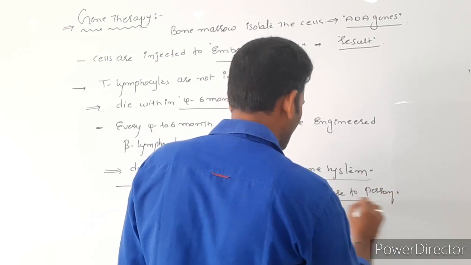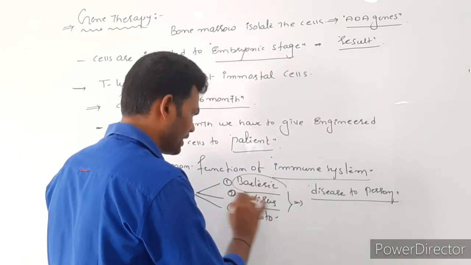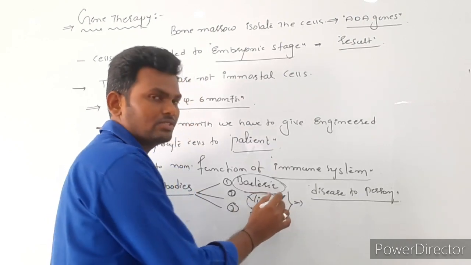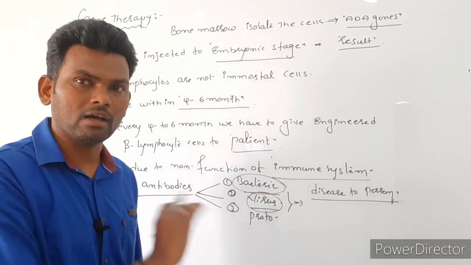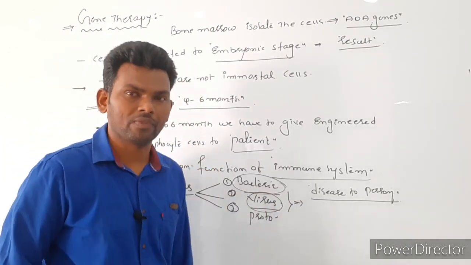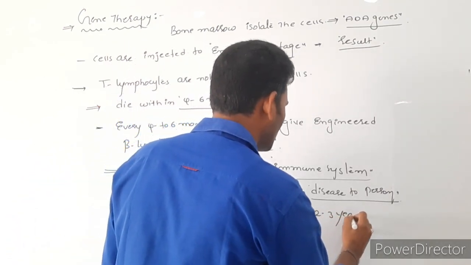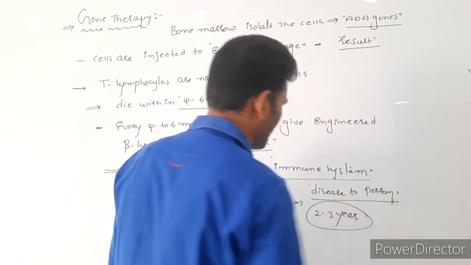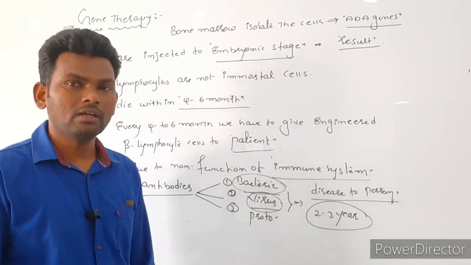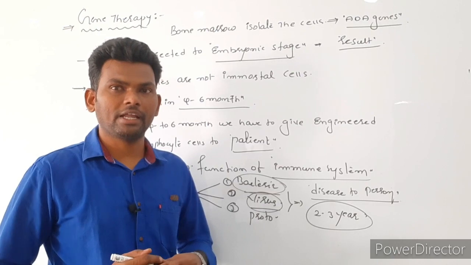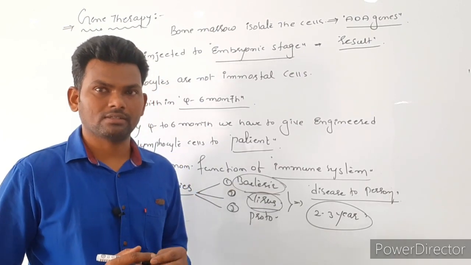Once they are suffering from a bacterial or viral disease, it is not going to be cured at all, because the immune system is not working. At the last, within 2 to 3 years, the person is going to die. Clear? So this is regarding ADA deficiency or immunity diseases.